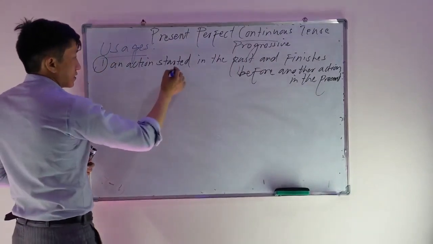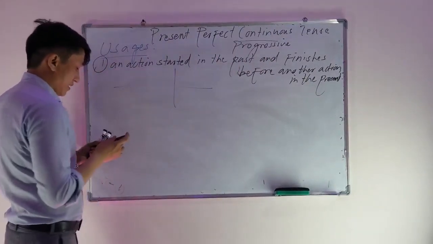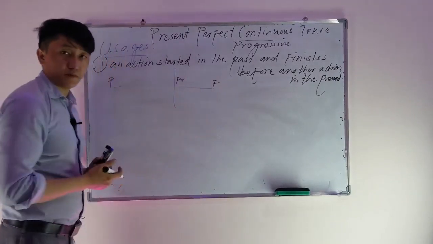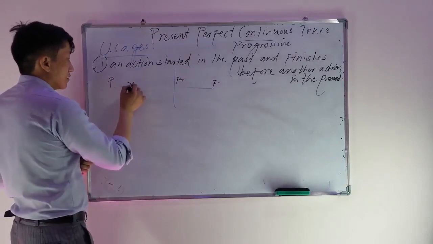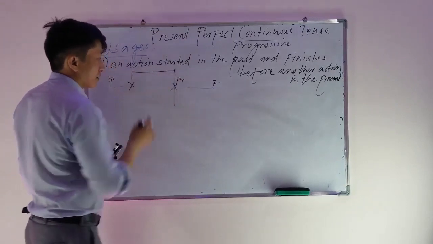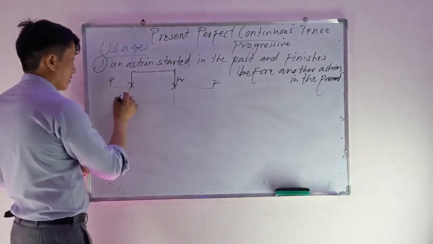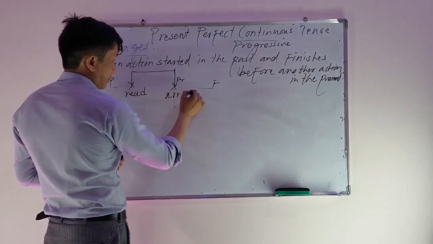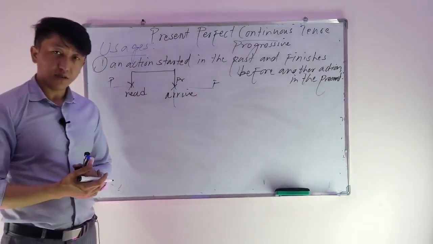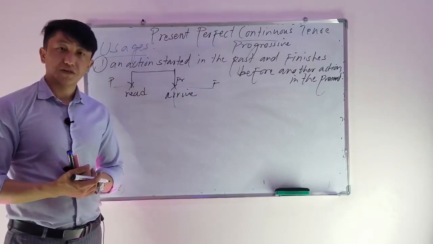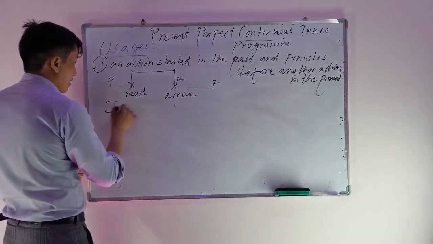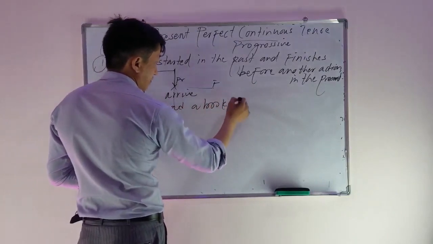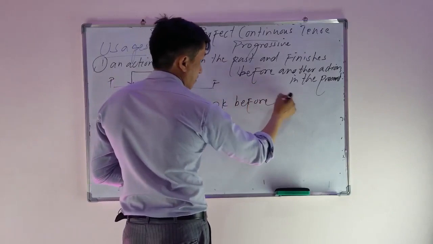Now this is the structure. Look, we have the chart. In this time chart, this is past, this is present, and this is future. Now this one talks about an action started in the past, continues up to now, it finishes before another action in the present tense. Exactly the same as for example, reading, arrive. For example, you started reading in the past, and when I arrive, you finish reading. So here I can say, I have read a book. I have read a book. You know, before you came, before, for example, you arrive.